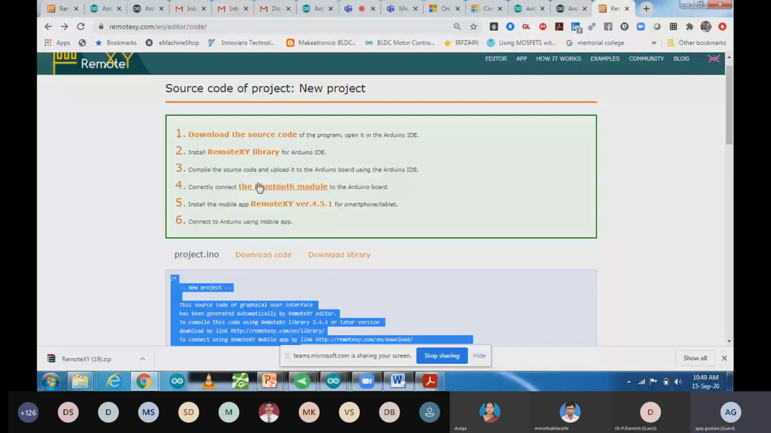Now after that, install the mobile app, that is Remote XY app. So now what we have to do it, we have to install Remote XY app from Google Play Store to your mobile phone. So when we are going to install that app in our mobile phone, then we will able to go ahead with the next step. So how we have to connect it, that is very important part over here. So let's see it how we can connect it.